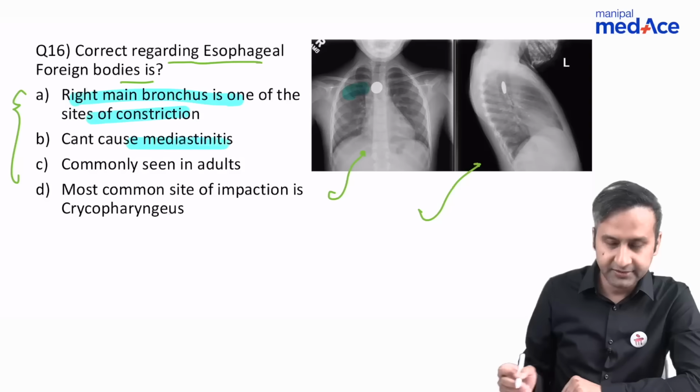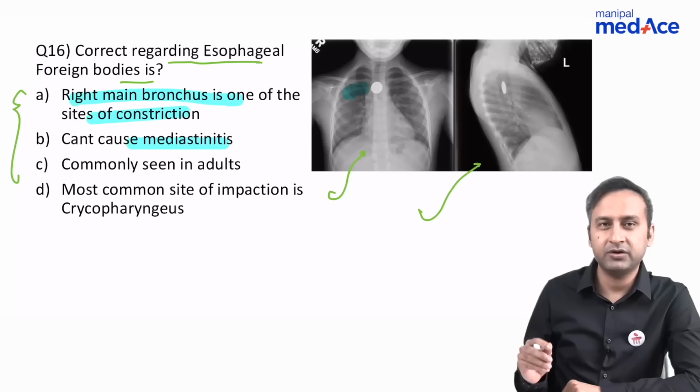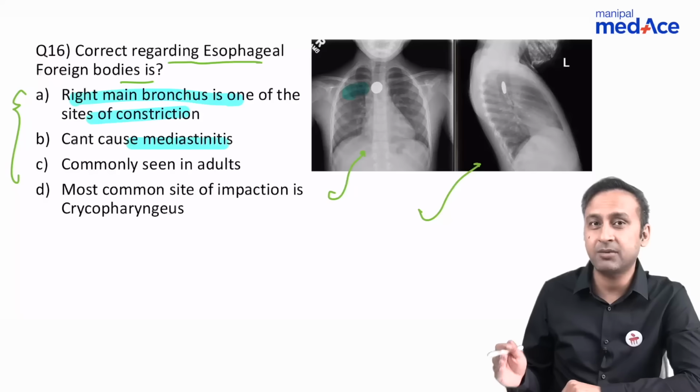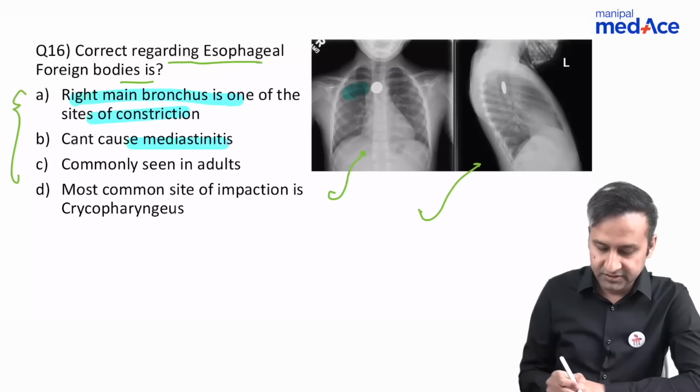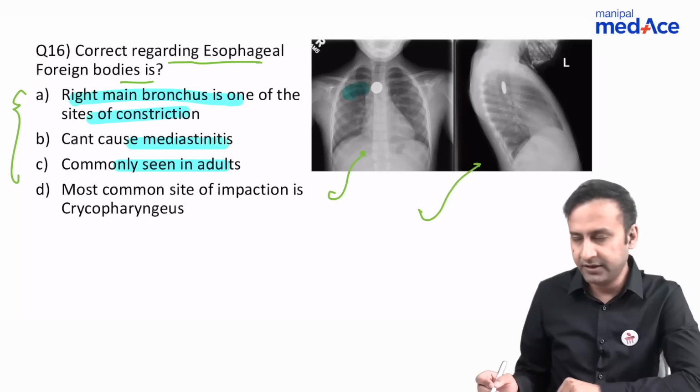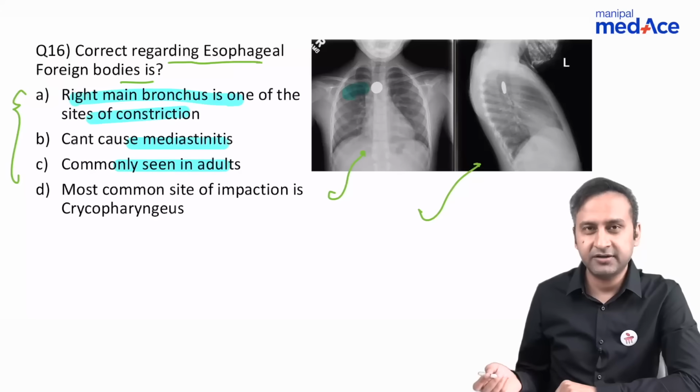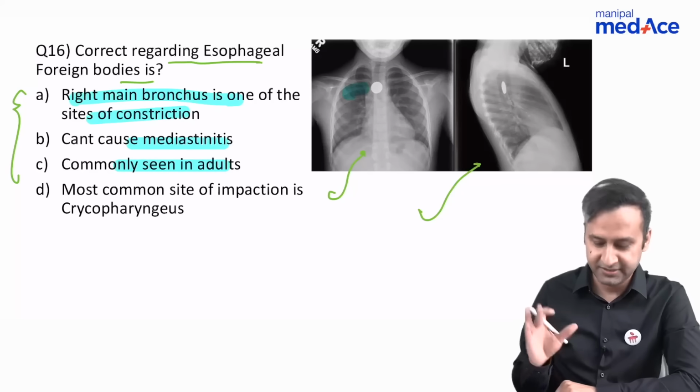Can't cause mediastinitis, it is completely wrong. Once the foreign body goes on, erodes from the esophagus, it can cause mediastinitis, and button batteries are more prone to cause mediastinitis as compared to the normal coins. We've talked about this. Commonly seen in adults, perfectly wrong. Foreign bodies are seen in children. Adults are sane enough not to put such things in their mouth.